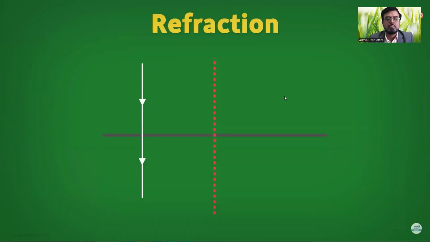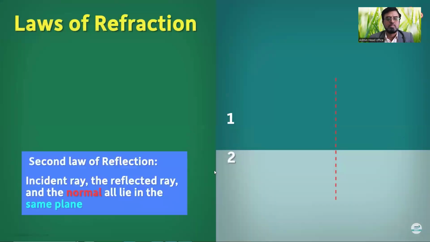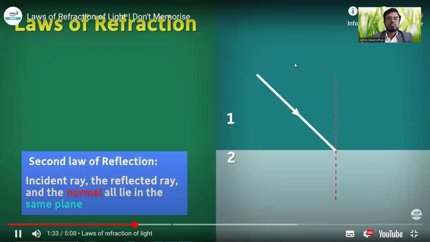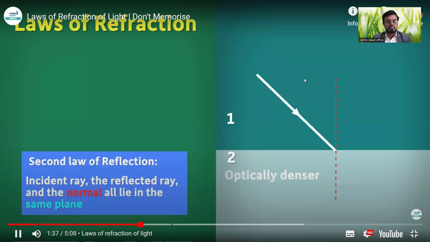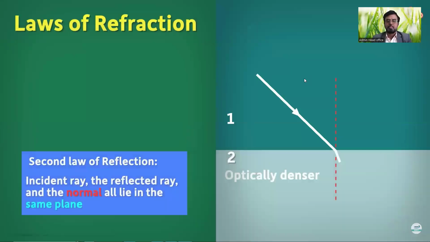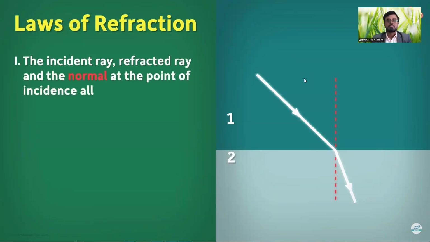There are two laws of refraction. Among them, the first one is the same as the second law of reflection. Consider light traveling from some medium 1 to another medium 2, which is optically denser than medium 1. So its speed in medium 2 decreases and it bends towards the normal. The first law of refraction says that the incident ray, refracted ray and the normal at the point of incidence all lie in the same plane.